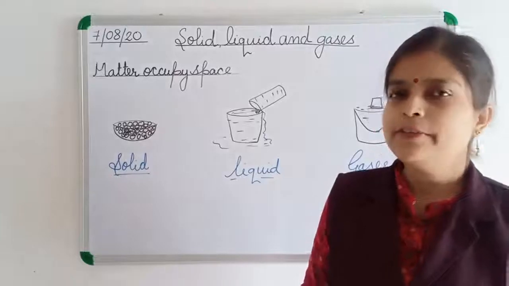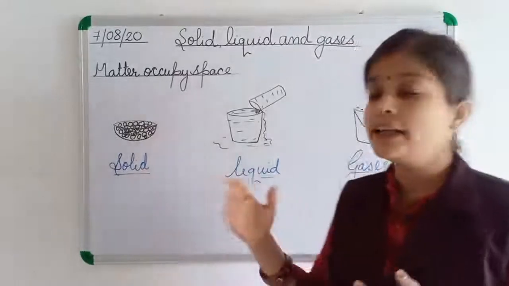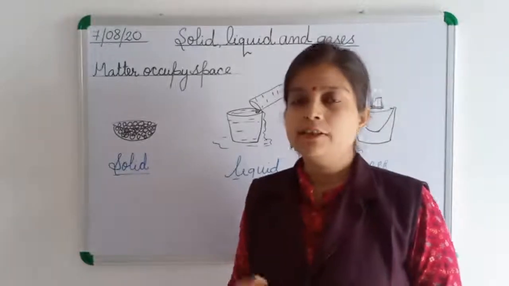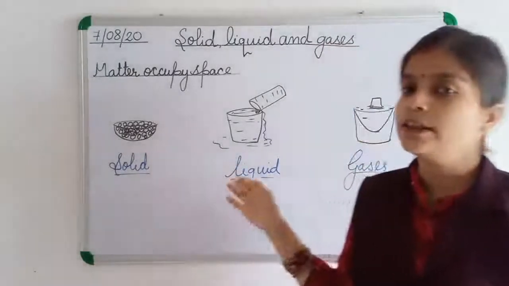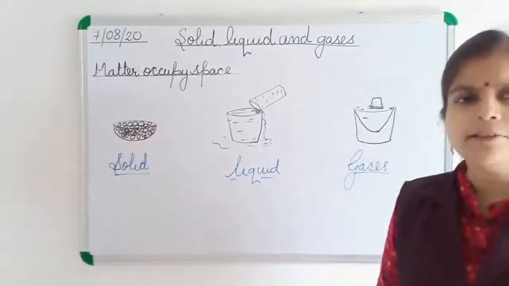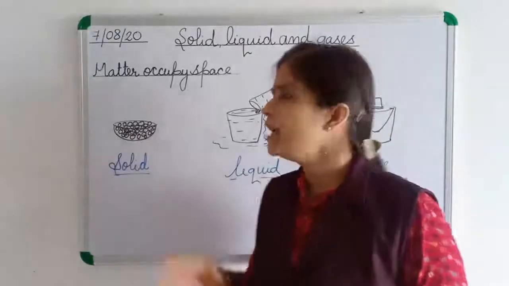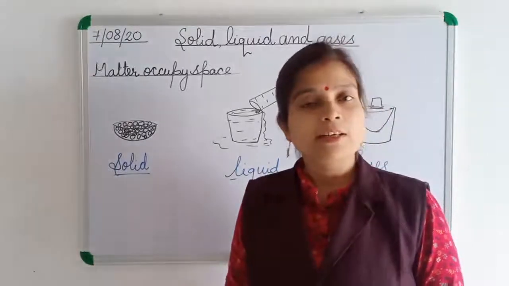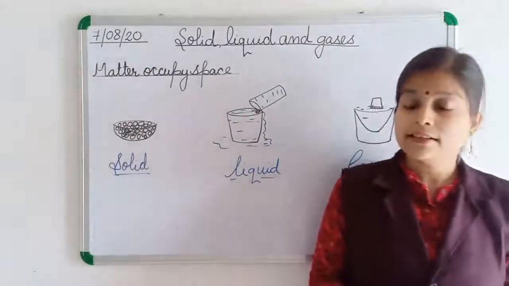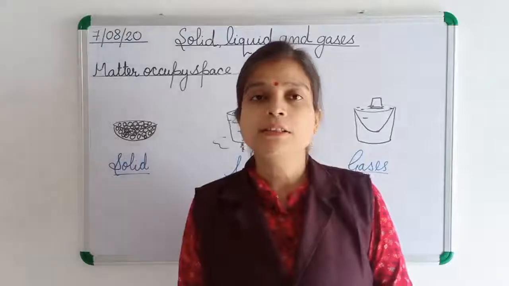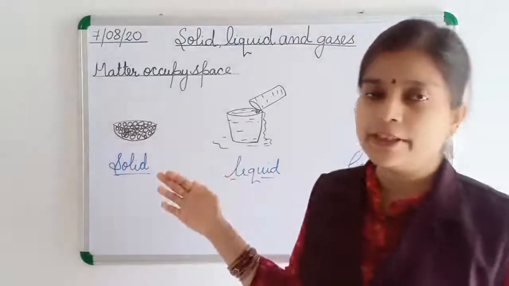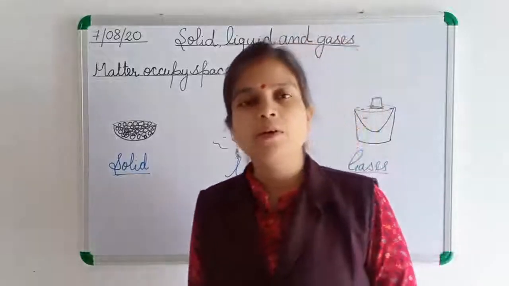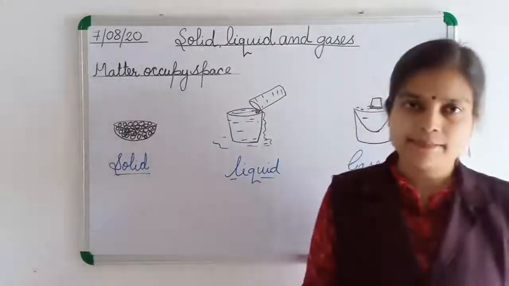If anyone asks what is the difference between solid, liquid and gas, you can write it easily. But if anyone asks what is the similarity between solid, liquid and gas, you can give the answer that all are matter. These are the different forms of matter. All have weight and all occupy space.